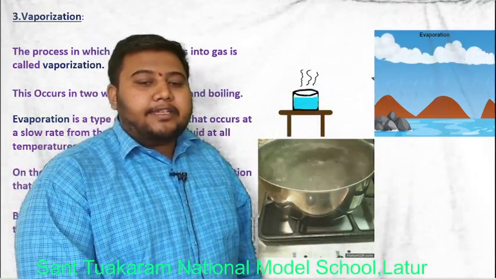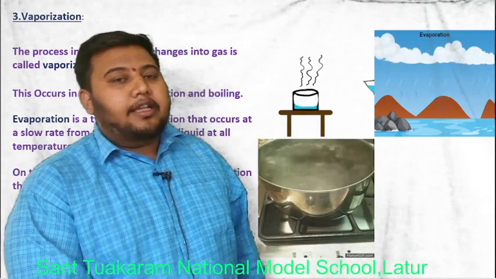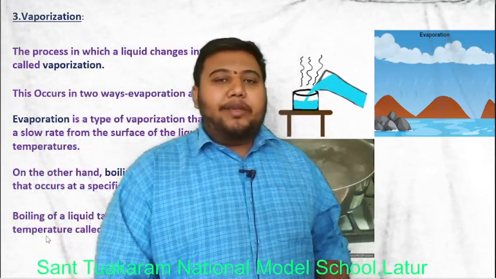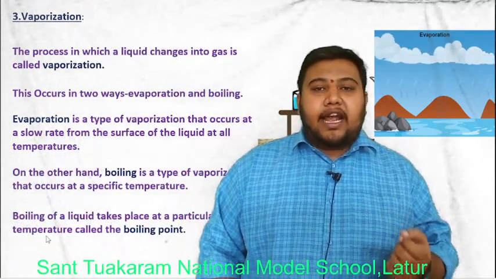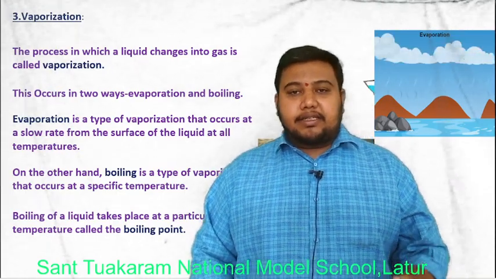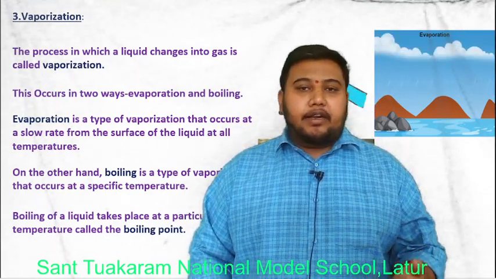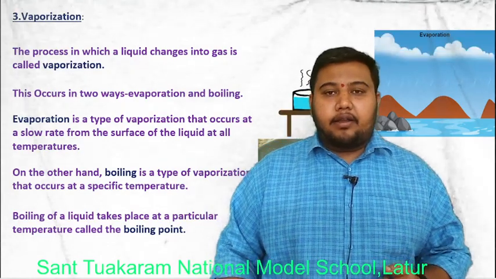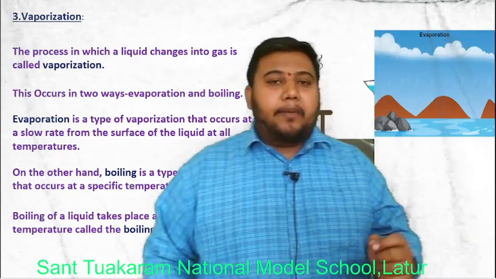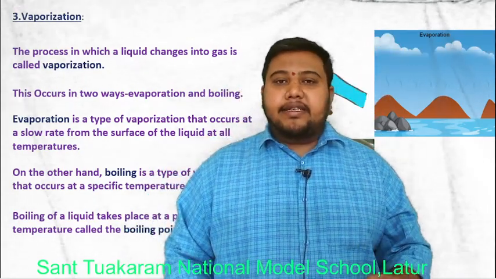Boiling of liquid takes place at a particular temperature called the boiling point. Boiling point means the temperature at which a liquid just starts to boil. And the boiling point of water is 100 degrees Celsius.